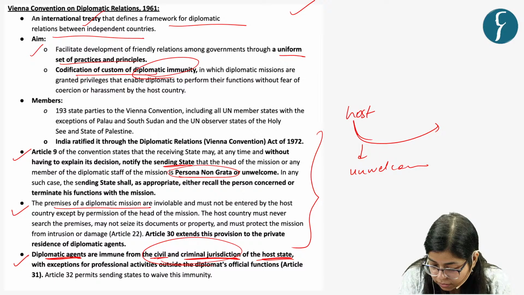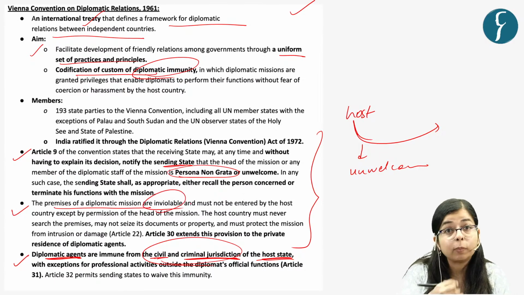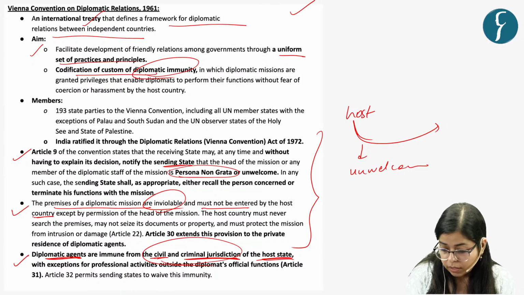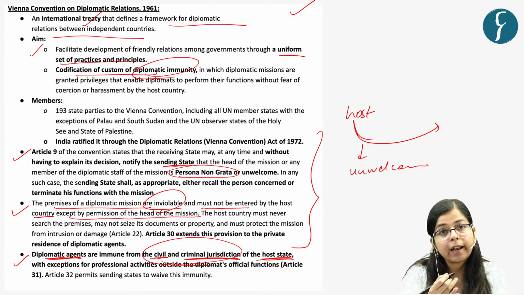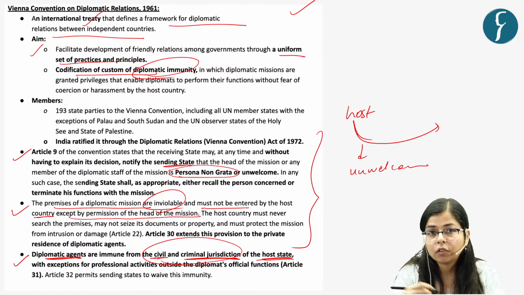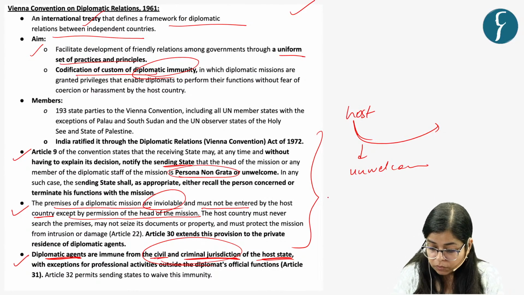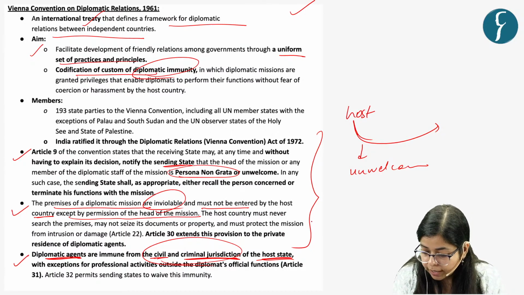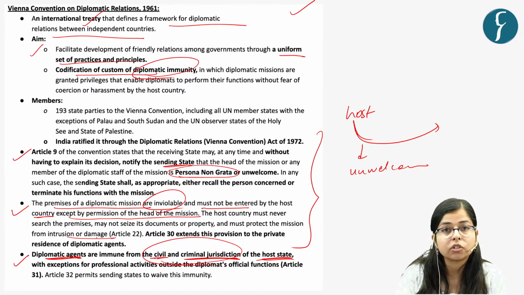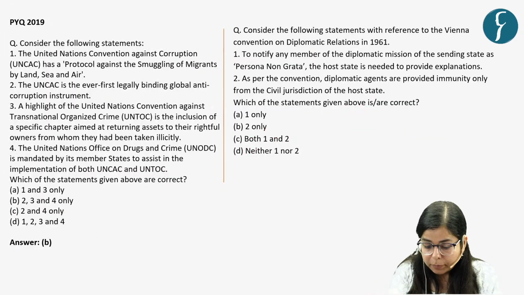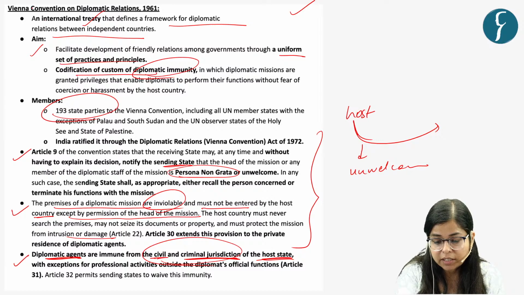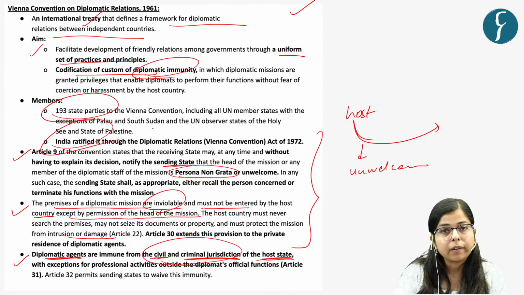The other thing is that the premises of a diplomatic mission are inviolable. That is, they cannot be violated, and they must not be entered by the host country except by permission of the head of the mission. So clearly Ecuador violated this rule, right? And then the host country must never search the premises, may not seize its documents or property, and must protect the mission from intrusion or damage, right? Presently 193 countries of the world are parties to this Vienna Convention, and India is also a party to it, right?